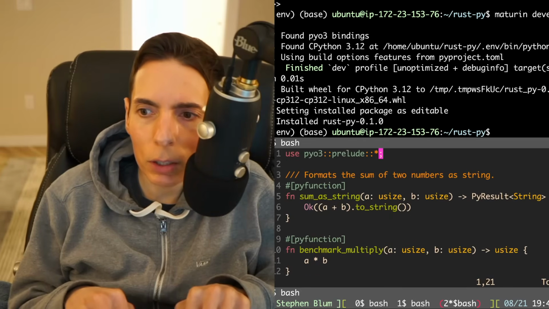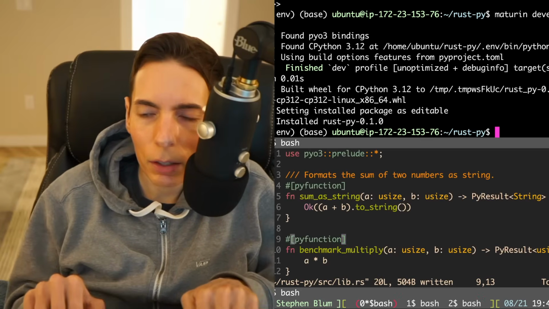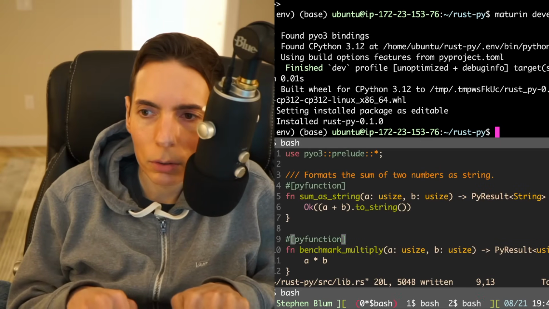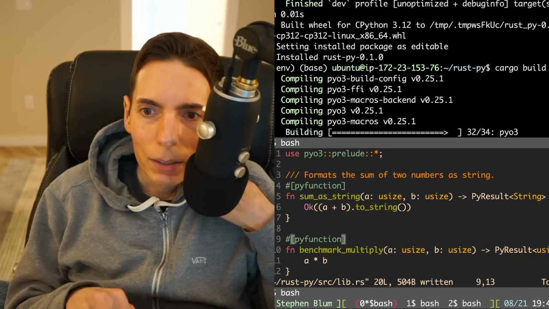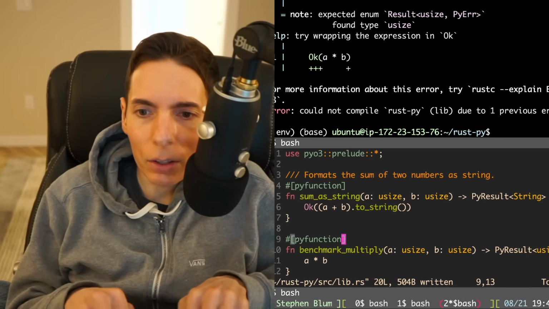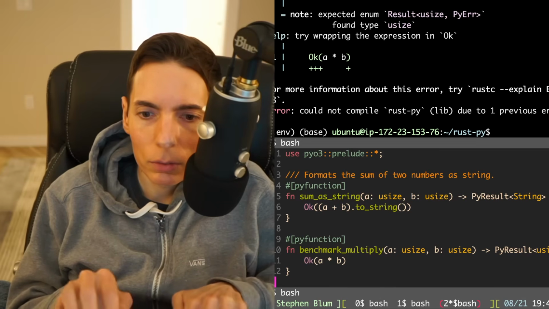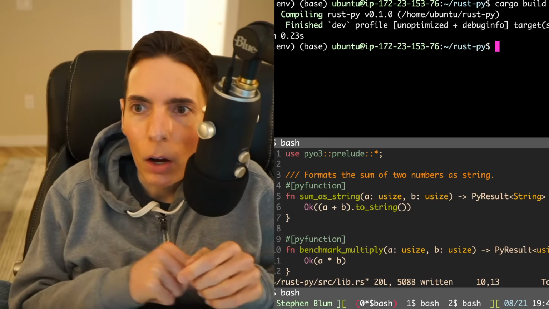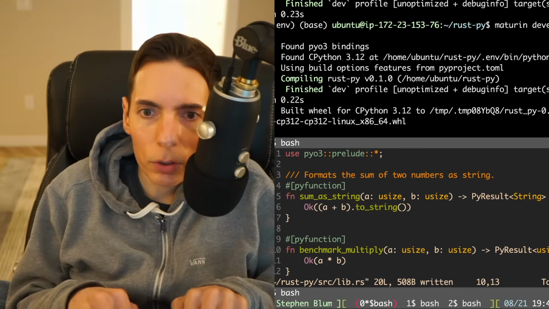Oh wait, no, we need to do a PyResult. It's got to be a PyResult. And does the PyResult care if it's a usize? I don't know. Let's find out. Cargo build. Let's make sure it builds. Oh, see, it's got a problem. I see. Okay, so we have to wrap it in a result. Let's try it again. Okay, so it built just fine. But what about Maturin? Is Maturin going to work?